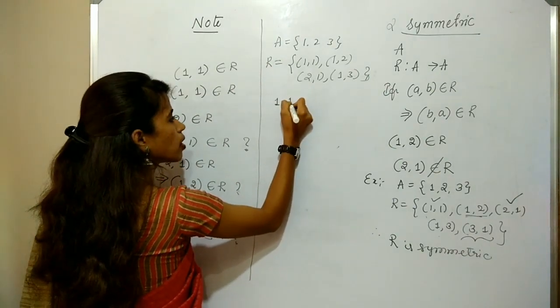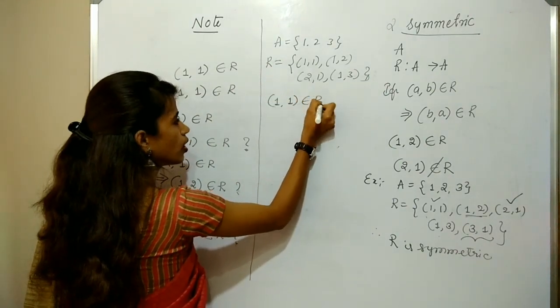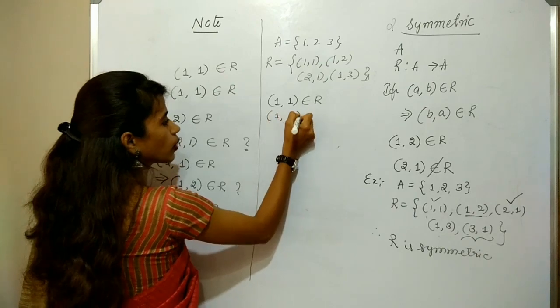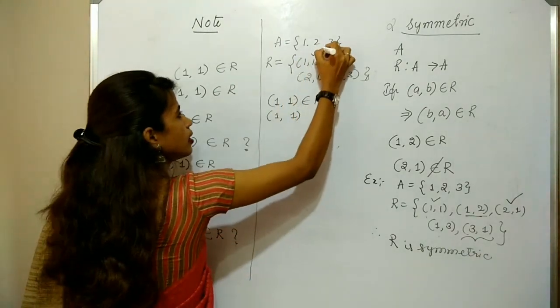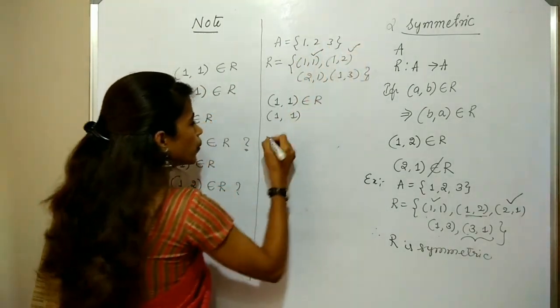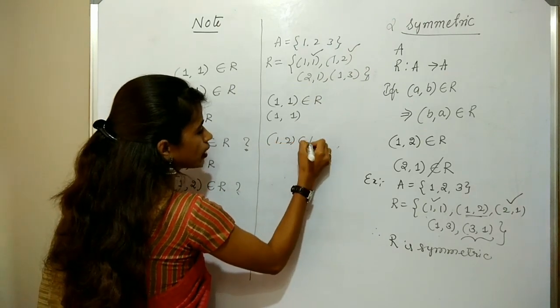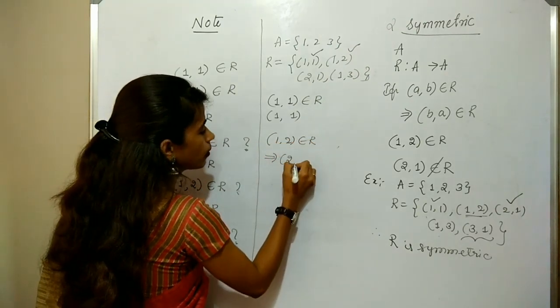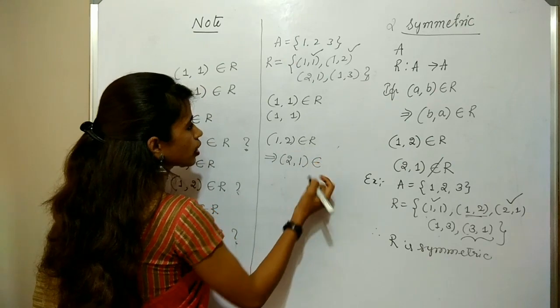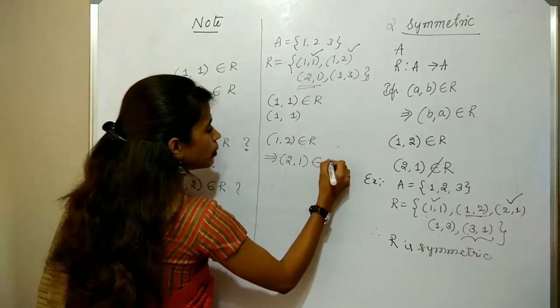Here (1, 1) clearly belongs to R, whose opposite is nothing but (1, 1) itself, which is in R. If I take (1, 2), this implies (2, 1). Check for (2, 1). This clearly belongs to R.